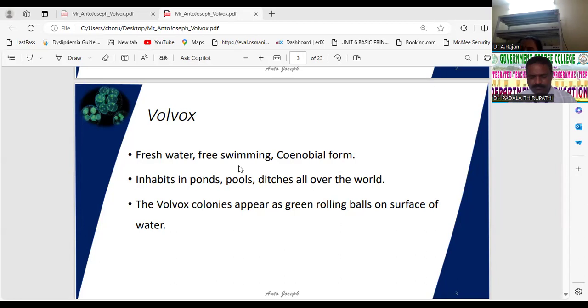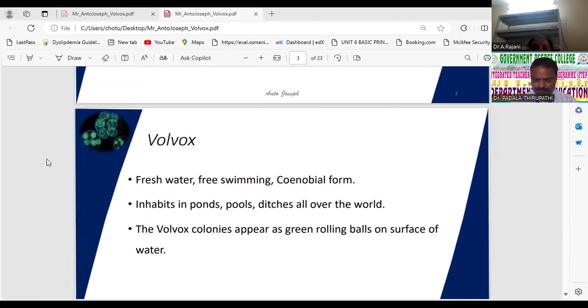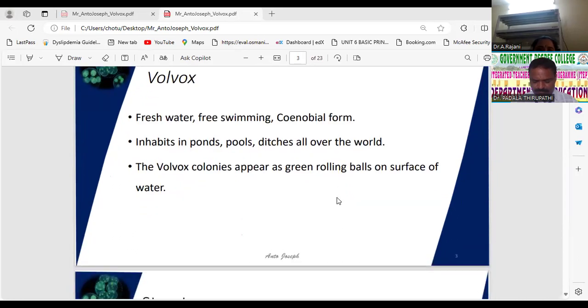Coming to the next one. They are aquatic, free-floating algae and occur in all freshwater ponds, lakes, and ditches. When they grow abundantly, the Volvox colonies impart a beautiful green color to the water. That's why it is called water bloom. You can observe this in the rainy season, when the upper surface of the water is a beautiful green color. In that green color, you can identify Volvox.